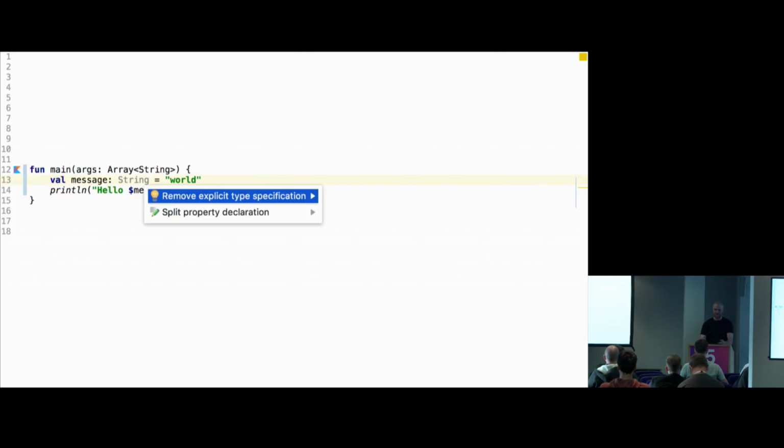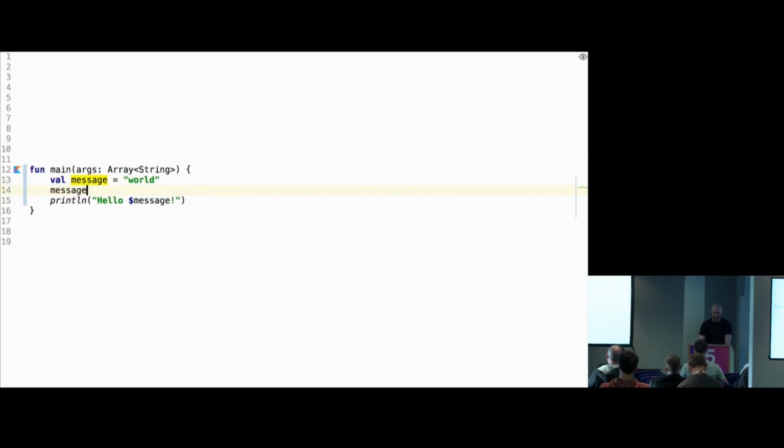So here, for this message, the type is not necessary because there is type inference. Here you can see the syntax is val message. So val means it's read-only. If I want to assign something to it, it's going to be a compilation error. It says val cannot be reassigned. So I have to make it var, which is just like C# syntax. Then it can be reassigned. So I'll undo this bit.